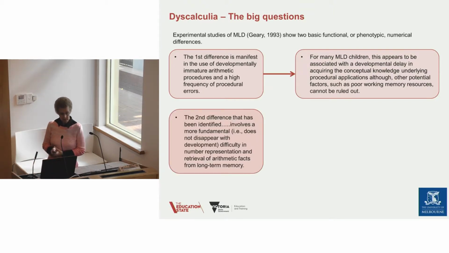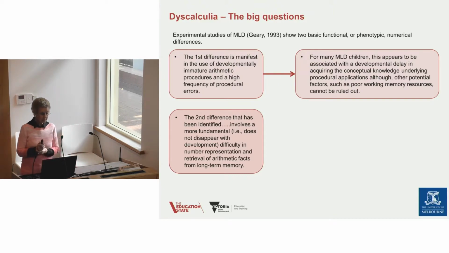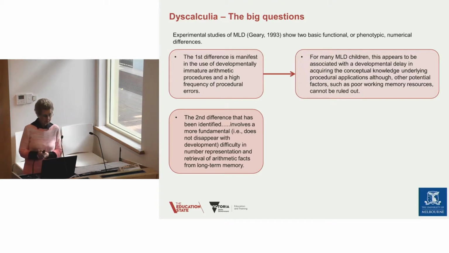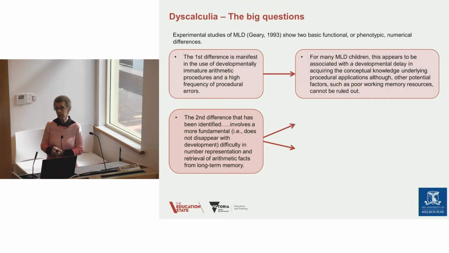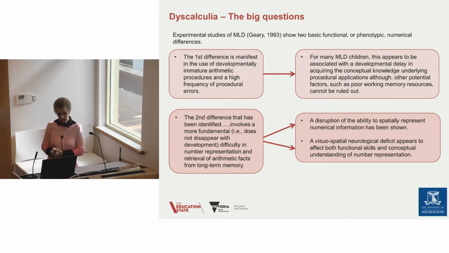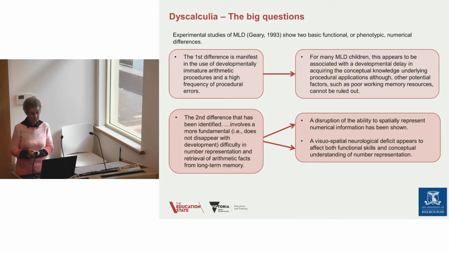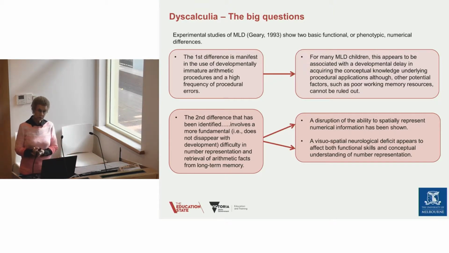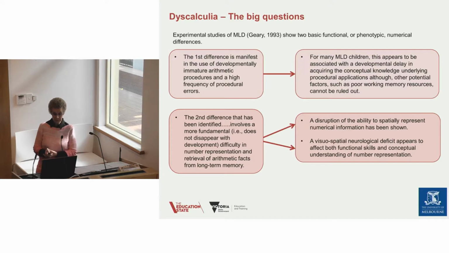The second difference that Geary noticed was much more fundamental, that is to say, it doesn't disappear with development, in number representation. It also included the ability to retrieve arithmetic facts from long-term memory. Now, the impact of this is a disruption of the ability to spatially represent numerical information, as in the number 9 that we've talked about earlier, and also a visuospatial neurological deficit that affects both functional skills and conceptual understanding of number representation.